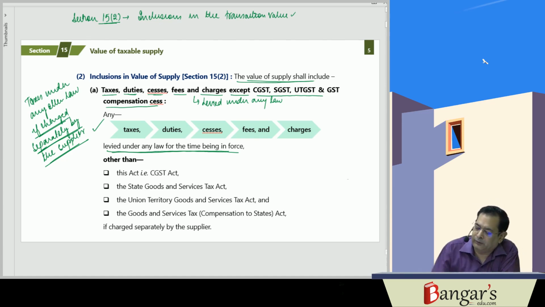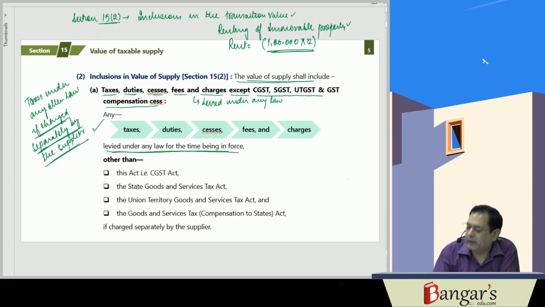For example, say renting of immovable property, say it is a specified service. Now the rent is say 1 lakh rupees per month, that has been charged by the supplier from the tenant, that is the recipient of service, 12 lakh rupees annually.